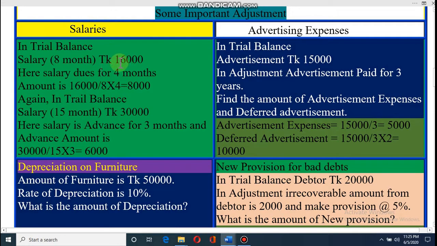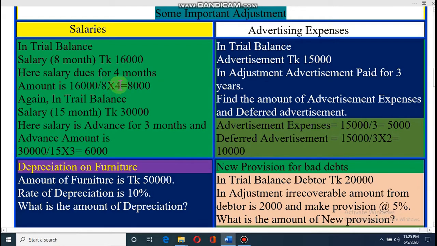Then you have to find out the due amount of this salary. Dear student, this is very easy math for class 4 and 5 students. 16,000 salary is given for 8 months. So per month equals 16,000 divided by 8. You will get 1 month's salary, that means 2,000, and 4 months are due.